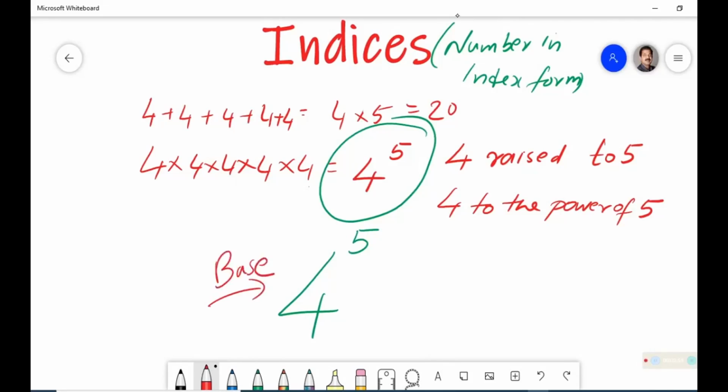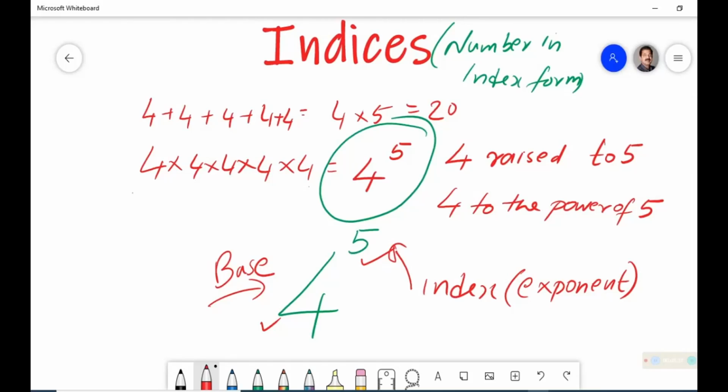We call this the base, and we call this the index. Certain academic books use the name exponent. This is the index, this is the base. This way of writing a number is called index form.